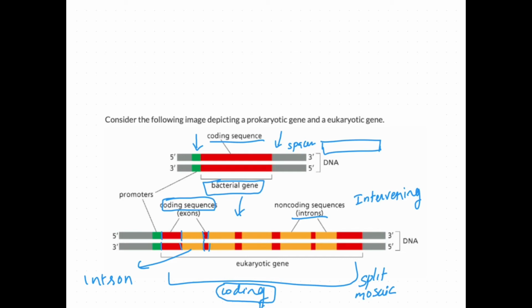The number of introns in a gene may vary from 1 to more than 100. So when you compare prokaryote and eukaryote, in the fine structure both have promoters and terminators, but the coding sequence is continuous in the bacterial genome, whereas the coding region itself has various introns in the case of eukaryotic genes.